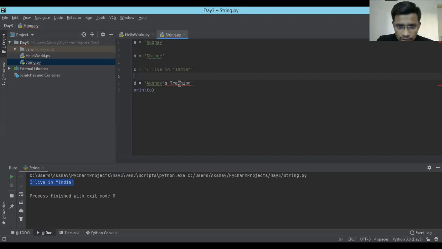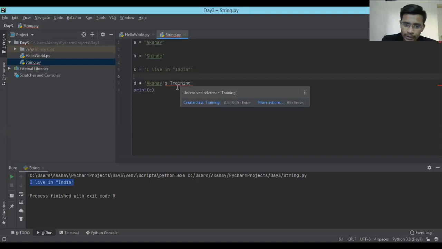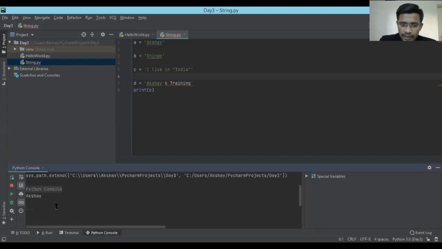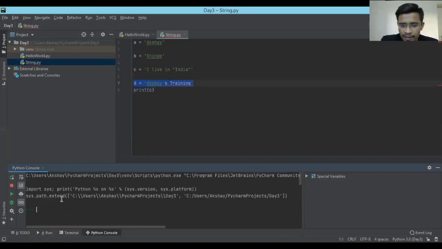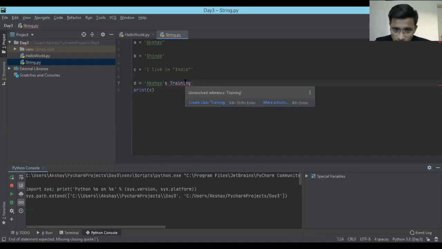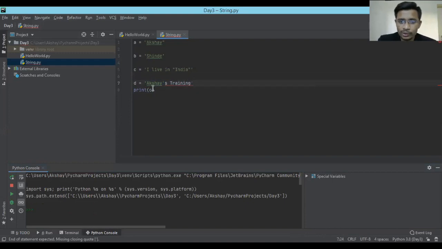Okay, so see, it is giving you a red color, indicating that this is not the right thing you are doing. But instead, if you are in IDLE and you do the same thing like this, it will not show you anything. It will show you once you hit enter. Once you hit enter, it will show you there is an error. But this particular IDE is giving you the privilege to see the error upfront. So this will tell you, no man, you're doing something wrong. So make sure you change something.